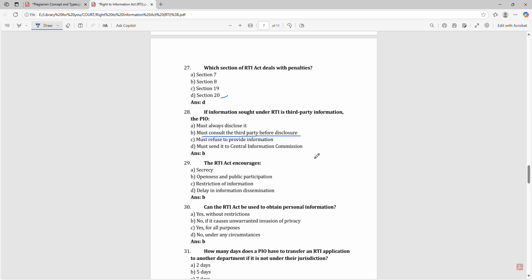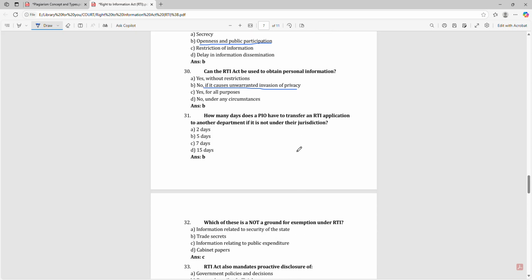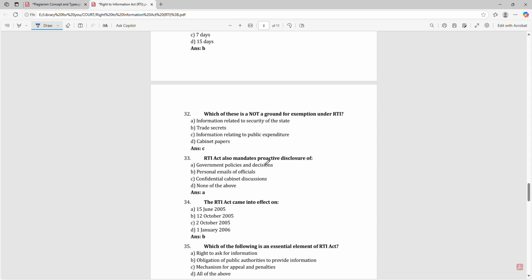The RTI Act encourages openness and public participation. Can the RTI Act be used to obtain personal information? No, if it causes unwarranted invasion of privacy. How many days does a PIO have to transfer an RTI application to another department if it is not under their jurisdiction? 5 days. Which of these is not a ground for exemption under RTI?